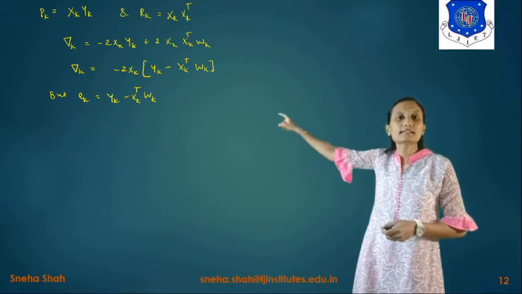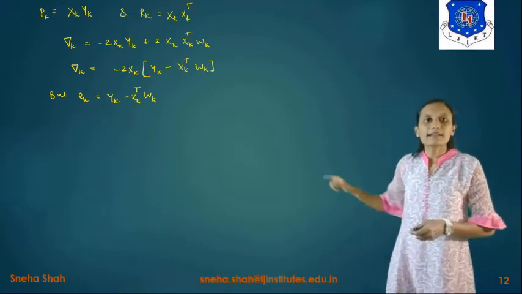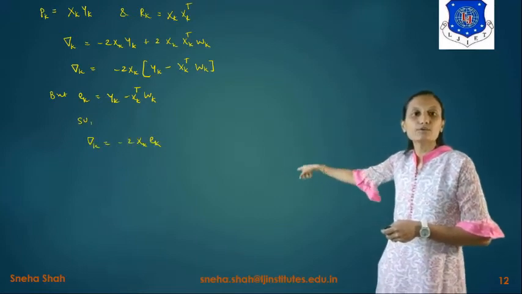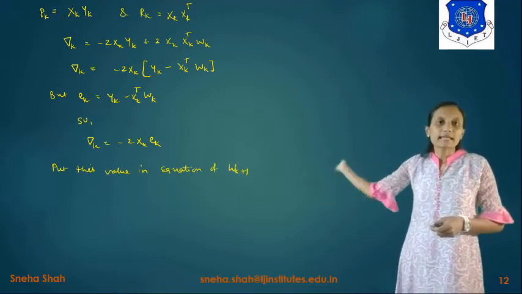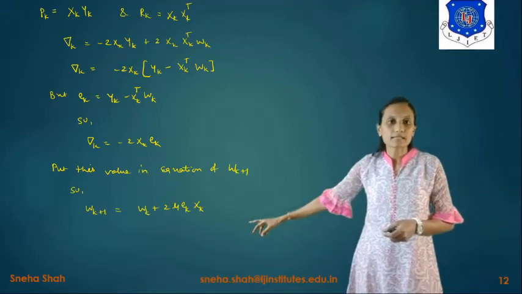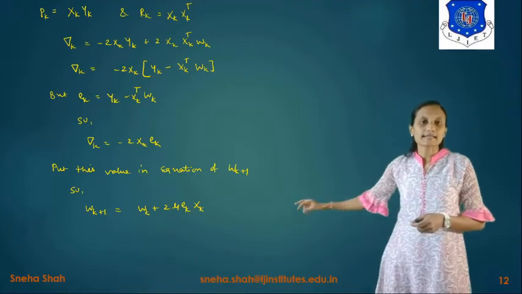So instead of this bracket, we take ek. Basically the value of del k is minus 2xk into ek. Now putting this value of del k in the equation of Wk plus 1, we get Wk plus 1 equals Wk plus 2 mu ek xk.